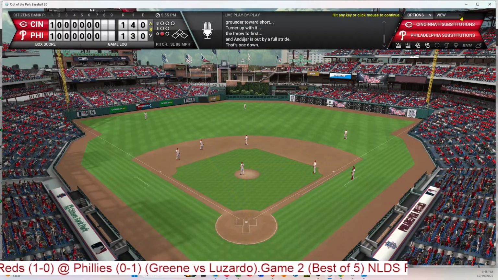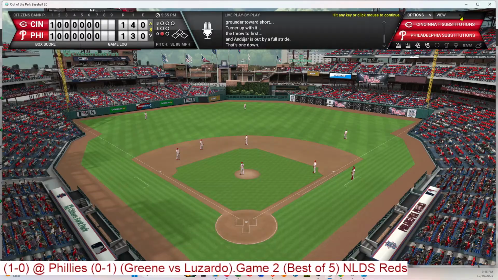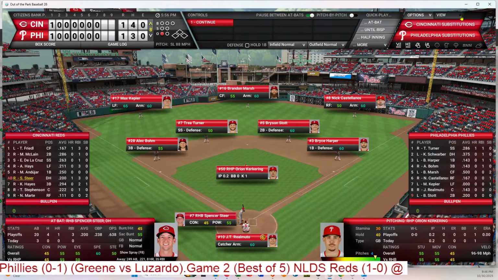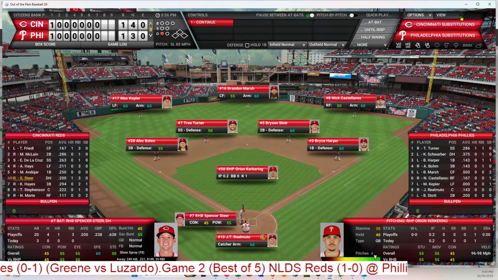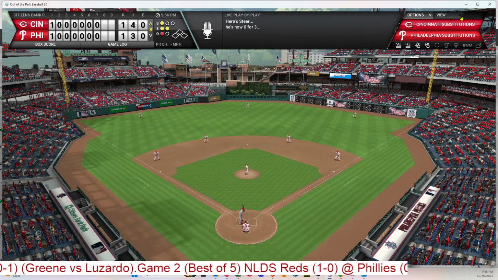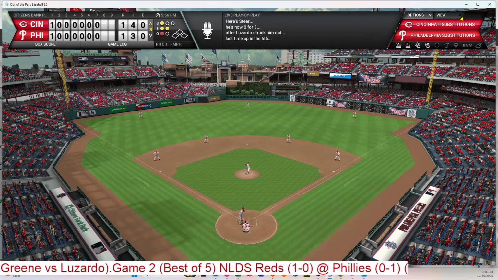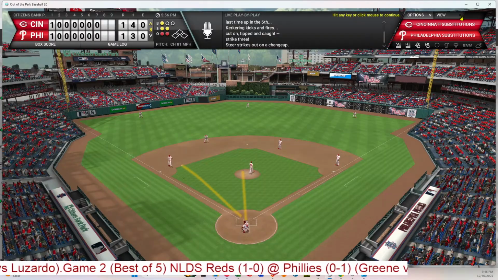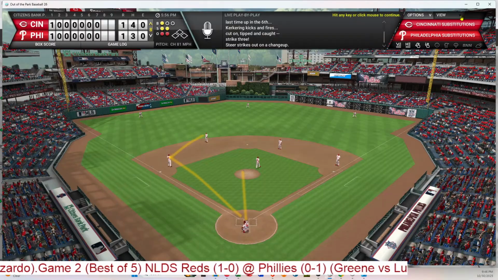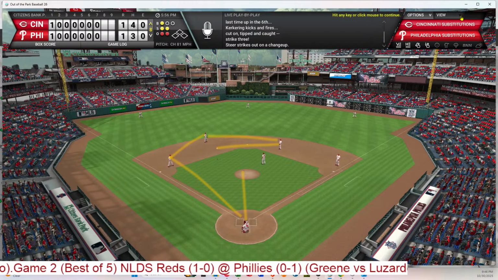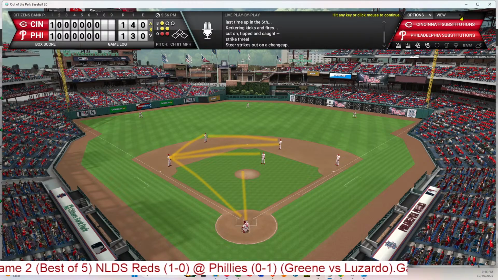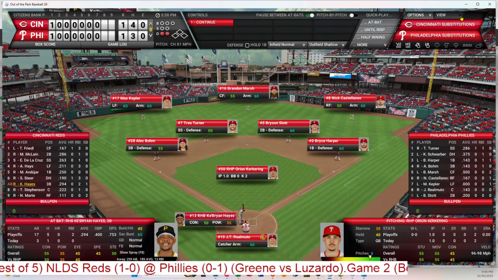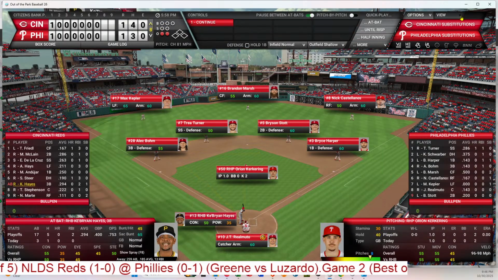Next is the right-handed batter Steer. 0 for 3, struck out twice. Kirkering is ready to pitch. 1 ball, 2 strikes. And he struck him out. He took a little bit off of that one on a changeup. And that's 2 strikeouts for Kirkering, 3 times Steer has struck out, and Hayes will step in. He is 1 for 3 so far. So 2 outs here in the top of the 8th.